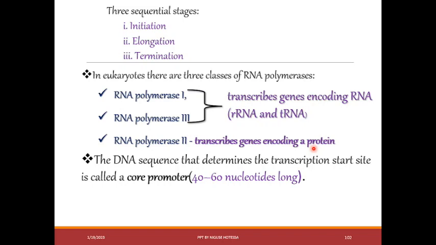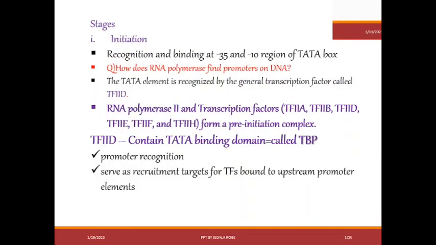It converts the sequence written in DNA language into RNA, then it codes for protein. So we'll see this RNA polymerase 2, how that sequence is converted, how it codes for the protein. For this matter, as I told you, 3 stages are very, very important: initiation, elongation, and termination.